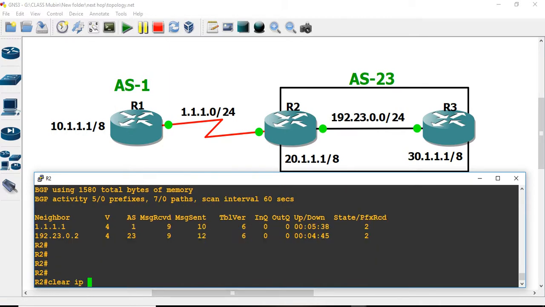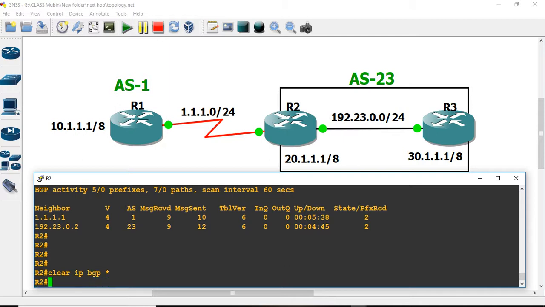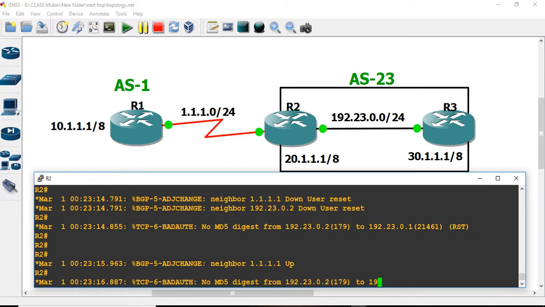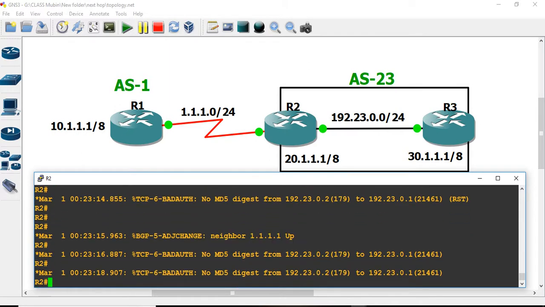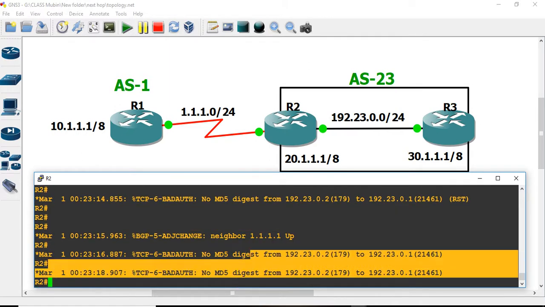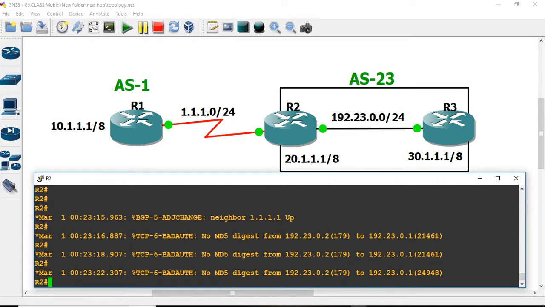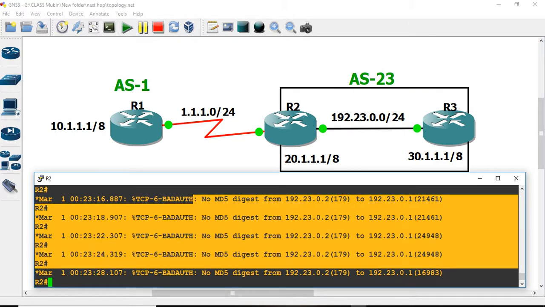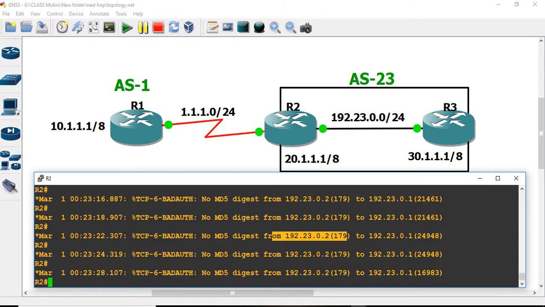For fast I can do clear IP BGP asterisk. Clear IP BGP asterisk resets the whole neighborship one time, going to the down state and then coming up, so it is better to do clear IP BGP soft. No MD5 digest from here.